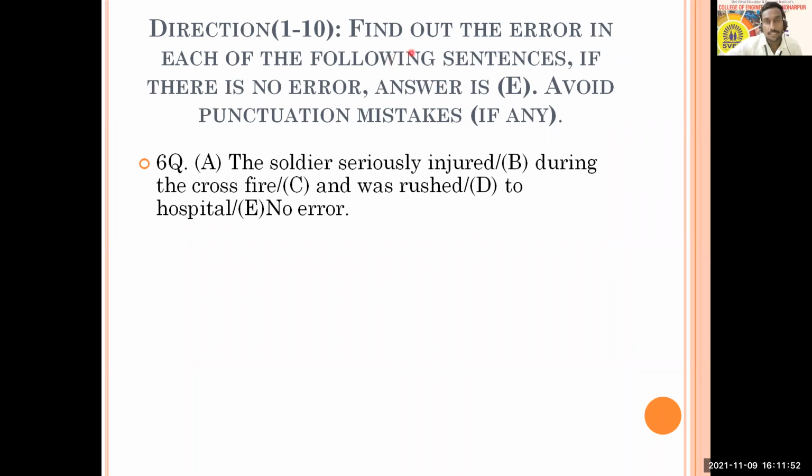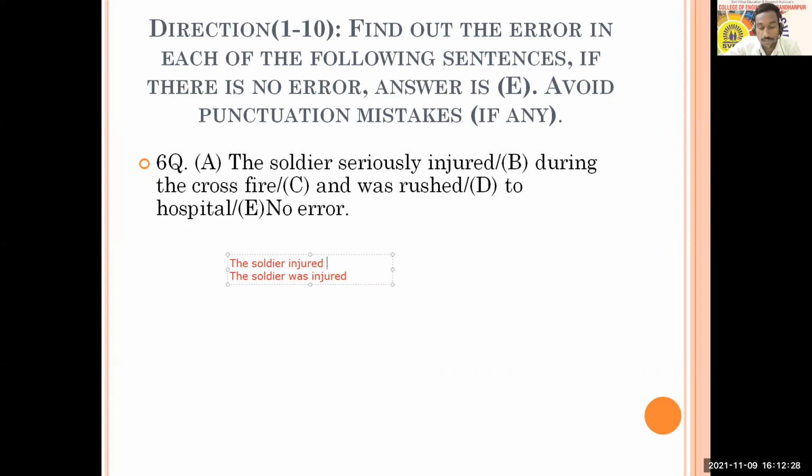So the similar things in every sentence you have to think like this. All of you try to pay attention and tell me the difference. The soldier injured and the soldier was injured. So what is the difference? Those who are talking about other options like D or C or B, just think about these two sentences. The soldier injured, who is performing the action here?